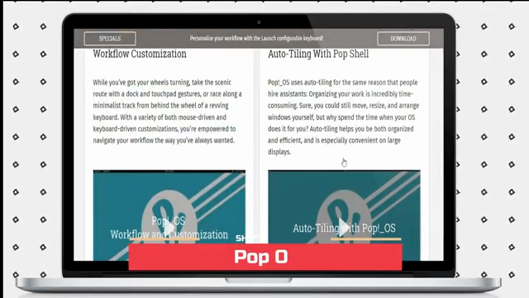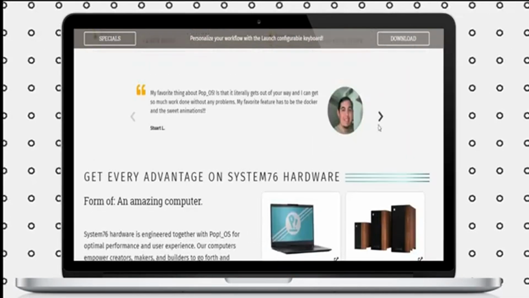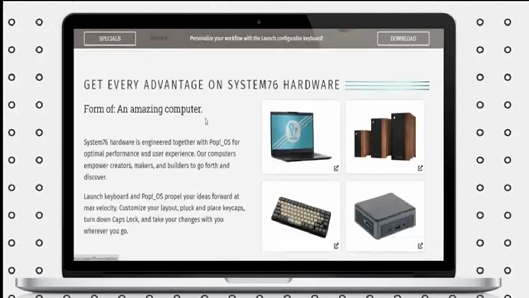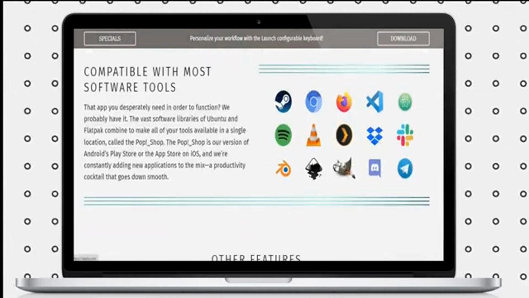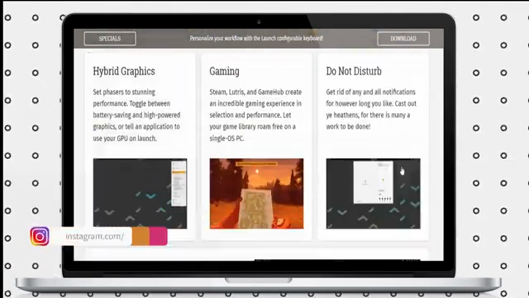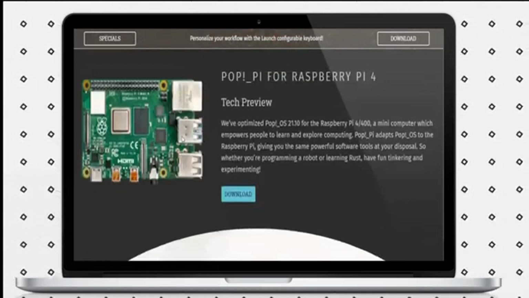The number 4 OS is Pop OS. Pop OS is a fairly new Ubuntu-based Linux desktop distribution, developed by American computer manufacturer System76. System76 created Pop OS to use on its hardware lineup as a preloaded OS.